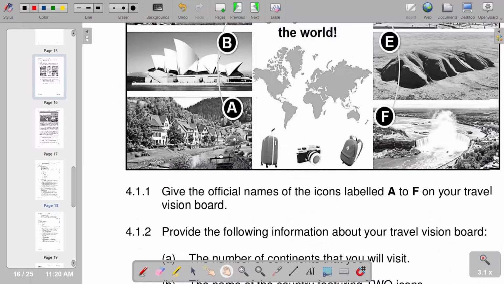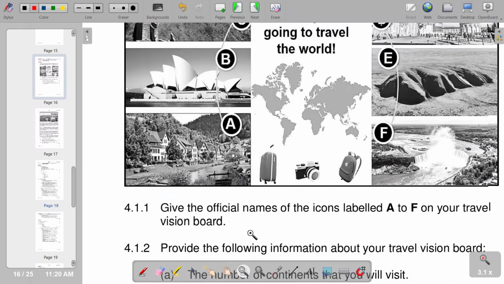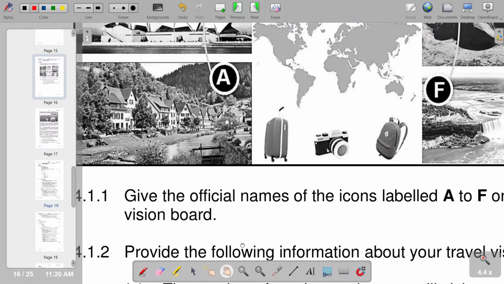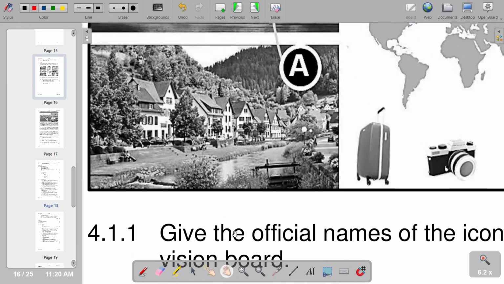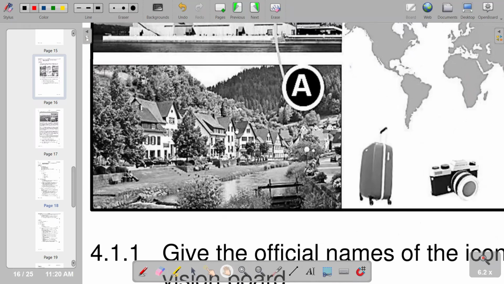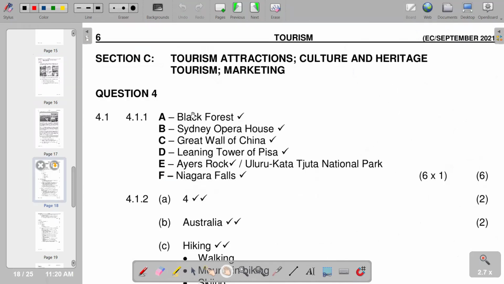So of course, we have A. Going to our A, you'd see that this is A. This is our Black Forest, as indicated in our answer section. We have the Black Forest, which we find in Germany.